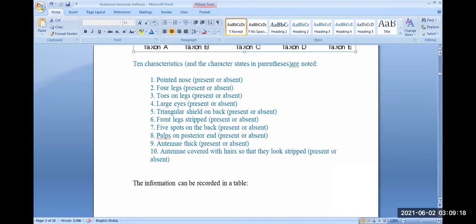और 5 स्पॉट्स ऑन द बैक, कहाँ पर प्रेजेंट है कहाँ पर एब्सेंट है. पाल्पस ऑन पोस्टीरियर एंड प्रेजेंट एब्सेंट. एंटीने थिक प्रेजेंट एब्सेंट. एंटीने कवर्ड विथ hairs so that they look stripped, present or absent. This information now, which is written in theory from point number 1 to point number 10, that is written in simple English, pointed nose, present, absent. We can convert this information into a table.